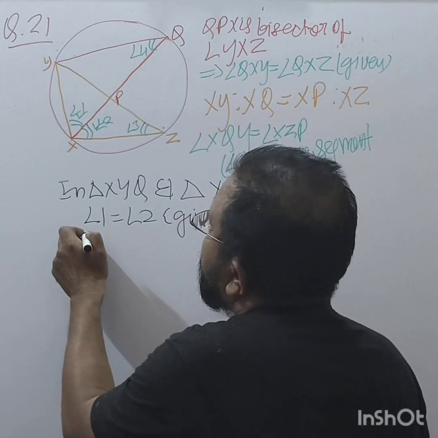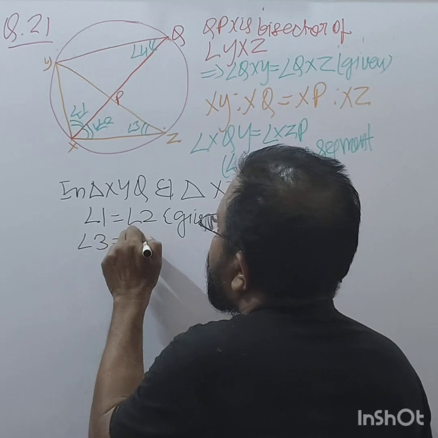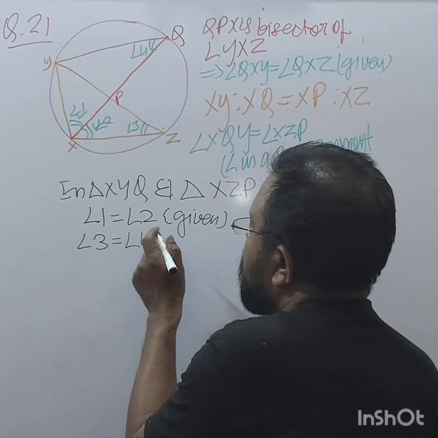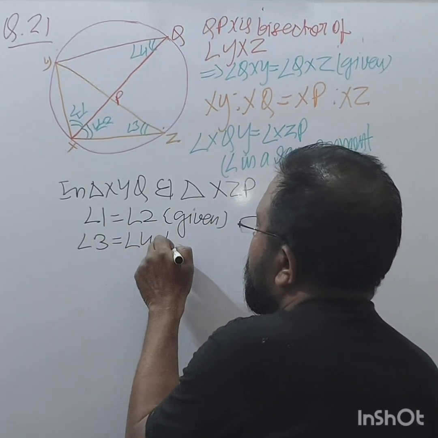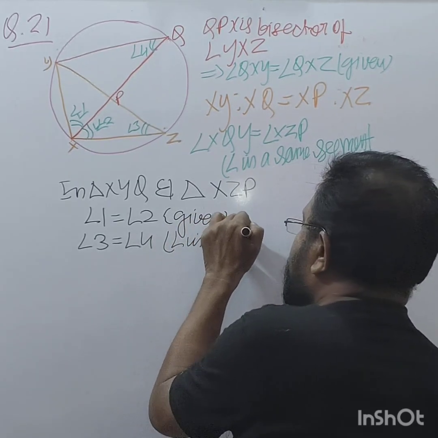And angle 3 is equal to angle 4, angles in the same segment.